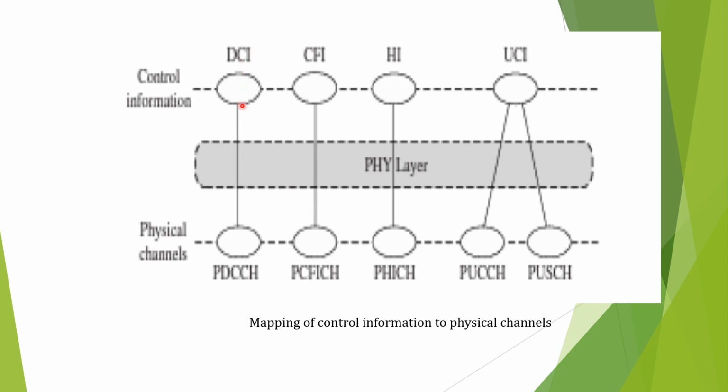The DCI is mapped to the PDCCH, CFI is mapped to the PCFICH, HI is mapped to the PHICH and UCI information is mapped to the PUCCH and the PUSCH. These are the different physical channels that we have already discussed.